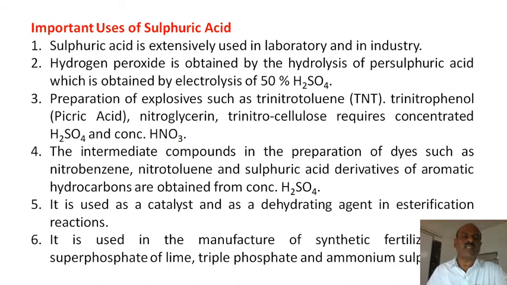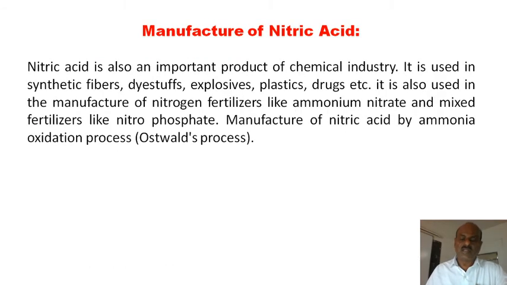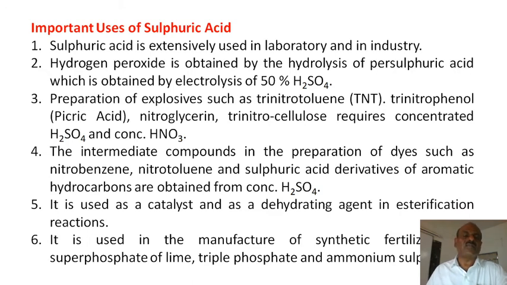Protonation takes place, then water is removed, and you obtain the ester product. It is also used for fertilizers such as superphosphate, lime, triple superphosphate, and ammonium sulfate. In the fertilizer industries also, sulfuric acid is a very important chemical. Remember this is how important sulfuric acid is today.